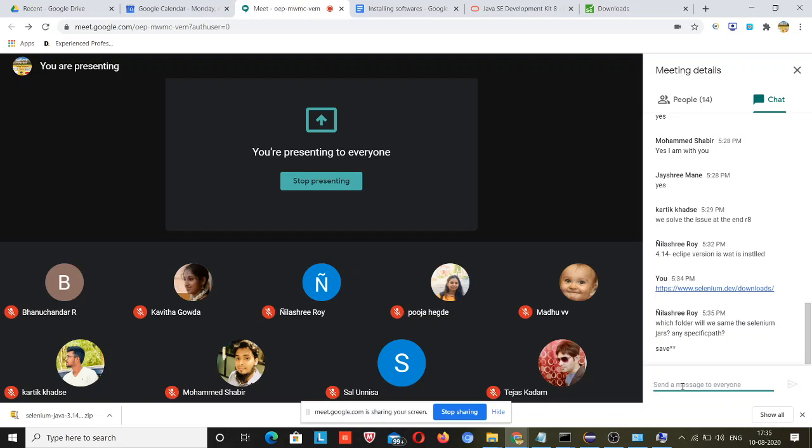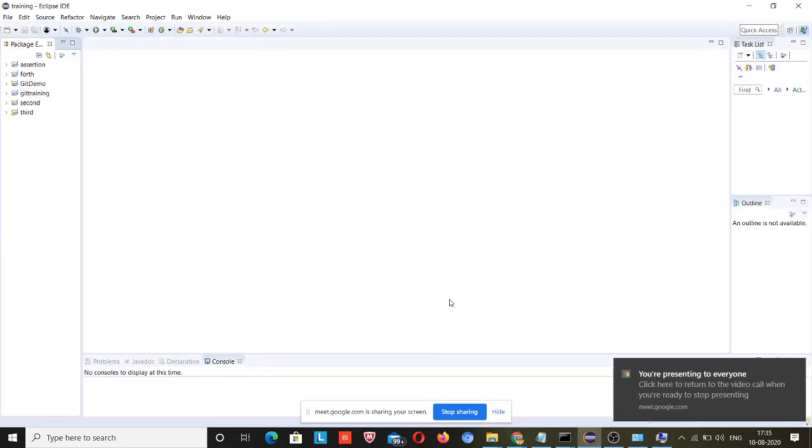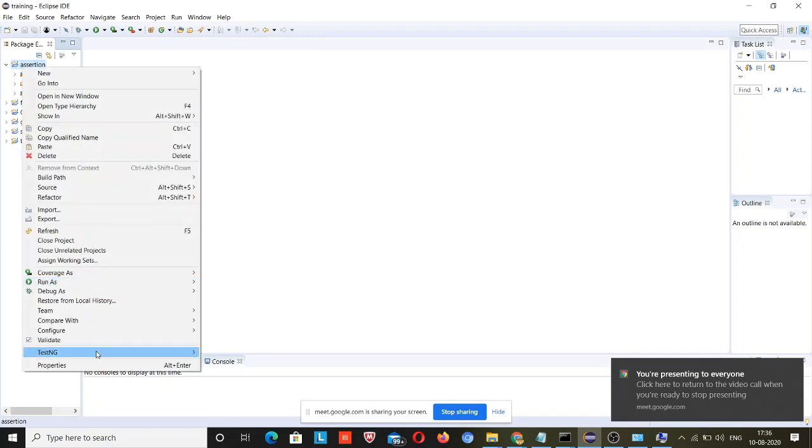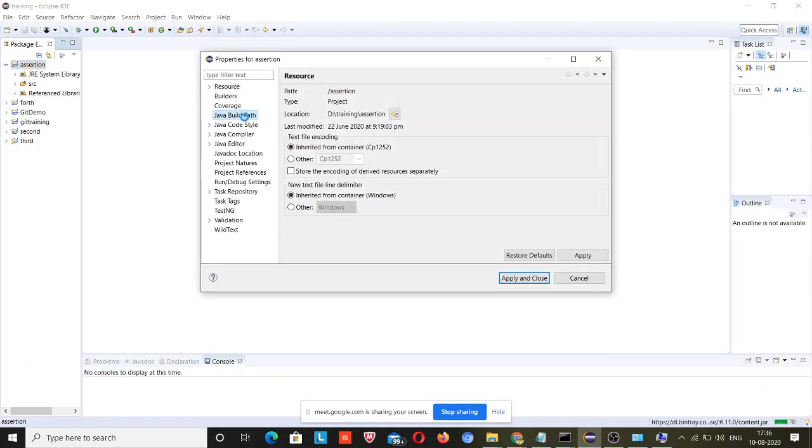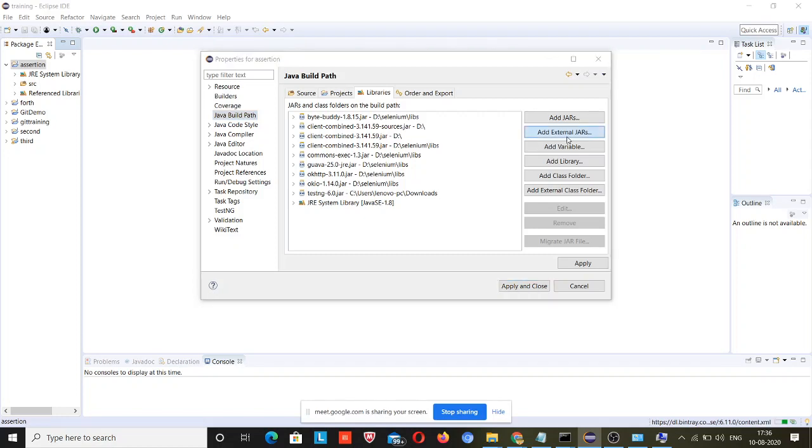Which folder will we use for the Selenium jars, any specific path? Actually just download and save this zip file in some folder, and we will be doing one thing. We will be adding these jars to our project. So we will right click here, and there we will have Java build path, add external jars. We'll be adding these jars over here.